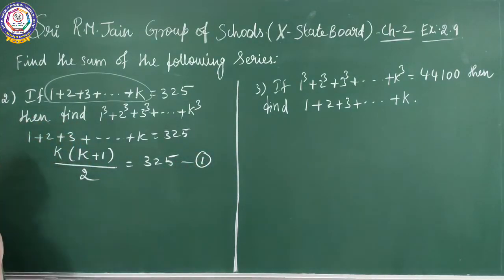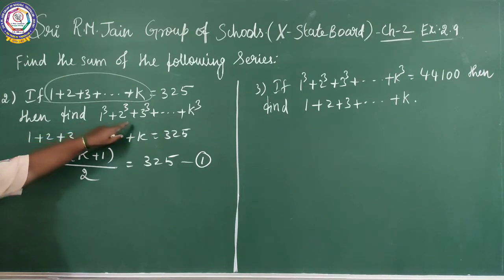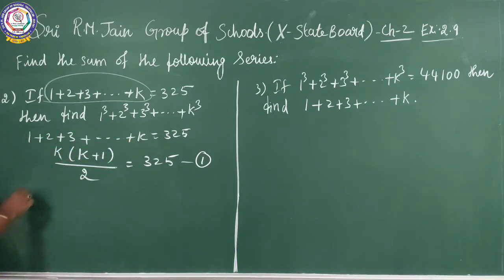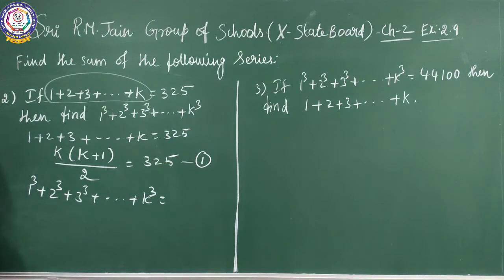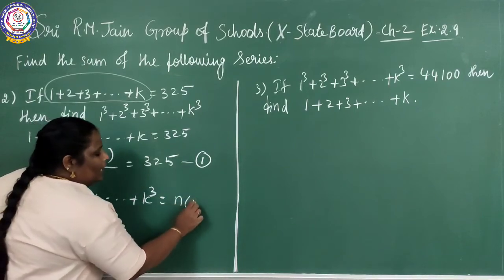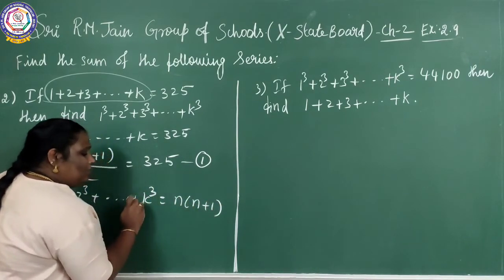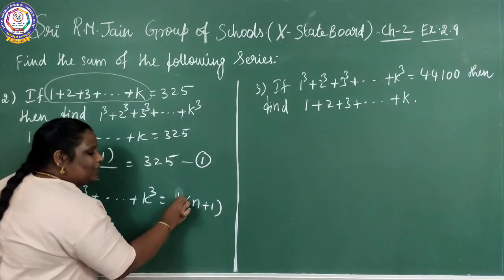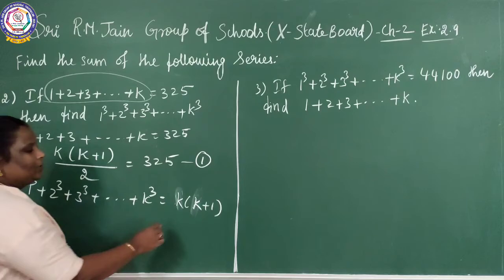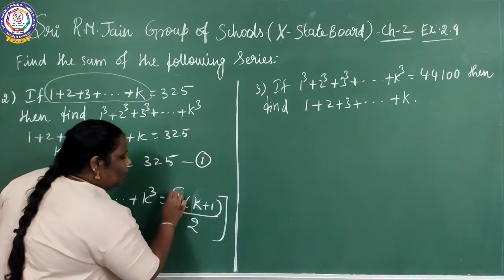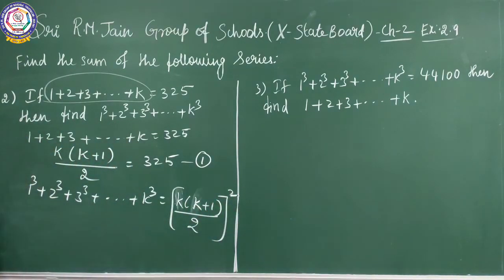You should find out the value of 1 cube plus 2 cube plus 3 cube plus etc. plus k cube. What is the formula? Sum of the cubes of the natural numbers is n into n plus 1 by 2 the whole square. Where n is k, you can replace it by k into k plus 1 by 2 the whole square.